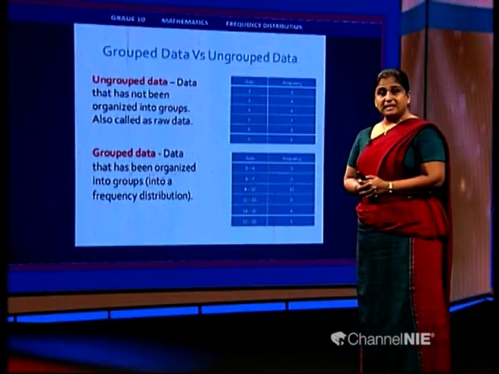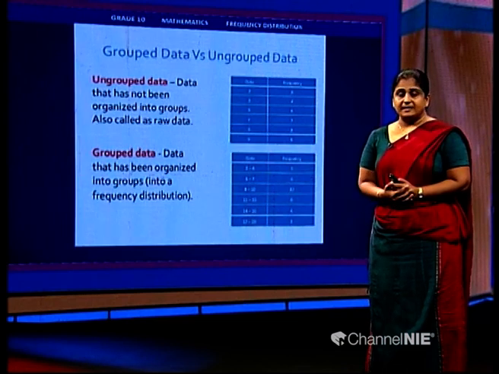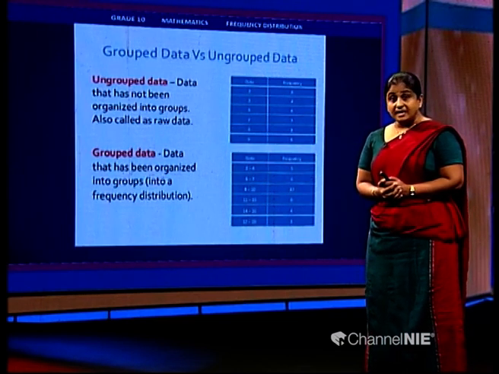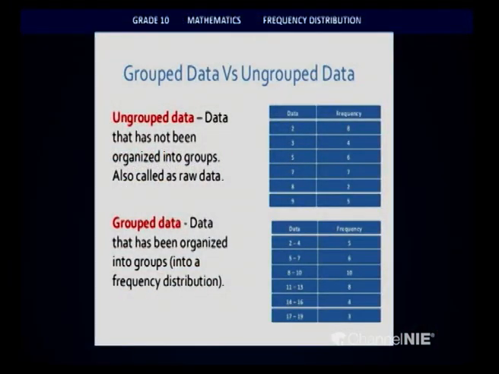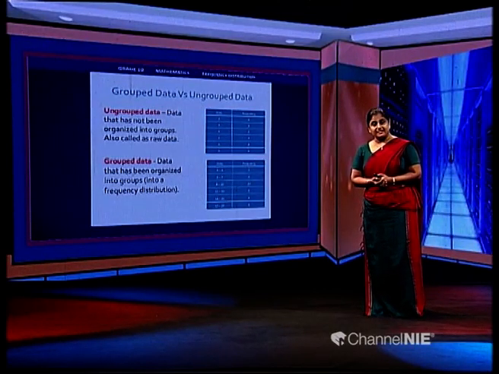So in the first table, the data that you get is very raw data. We haven't done anything on that. We have just put them into a table. But in the second table, since we have put them into class intervals, we have lost the rawness of the data. So they are called grouped data. I hope you understood the difference between ungrouped and grouped data.